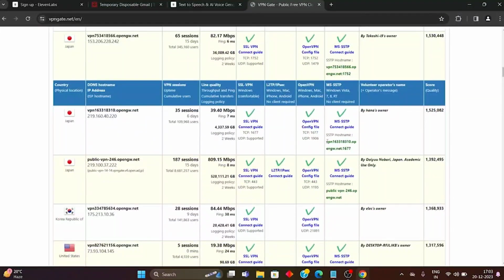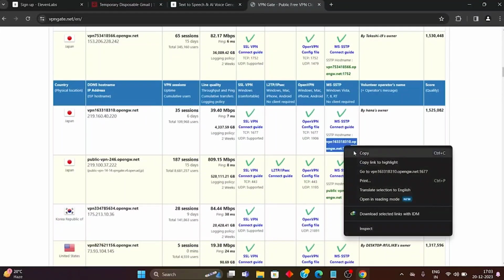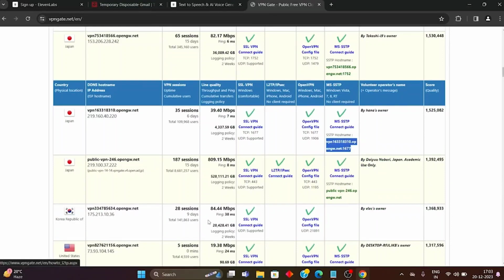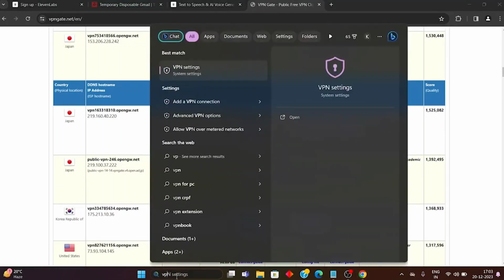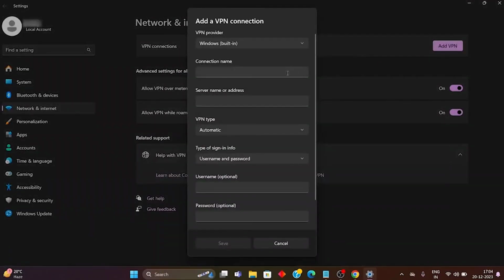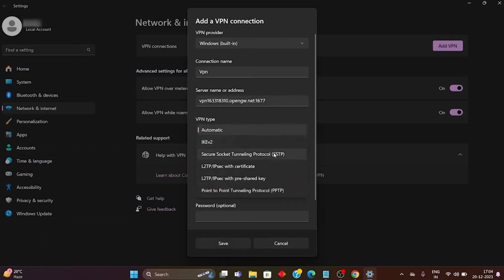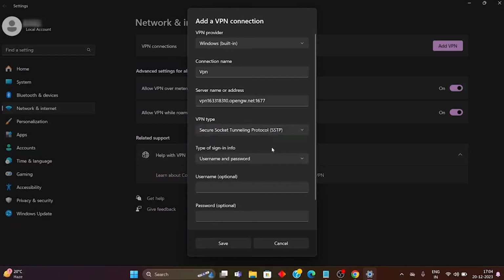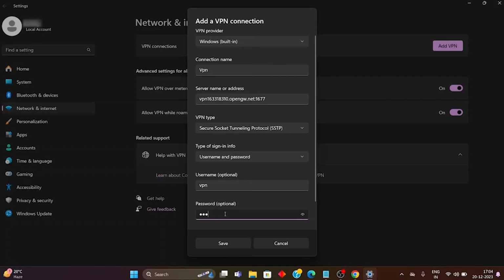And here I'll select this one, yeah, opengv.net, and just go on your PC settings, about VPN settings, and just click on add VPN. Write the connection name that you want. So you just write VPN and then write the server name or the address, paste what you have copied, and the VPN type would be SSTP, that is Secure Socket Tunneling Protocol, and the password is an optional thing, you can or you can avoid it. So just click on that.